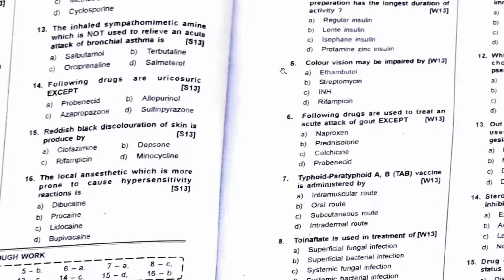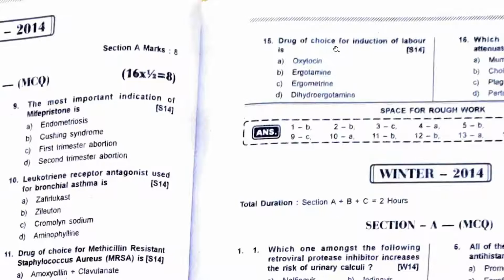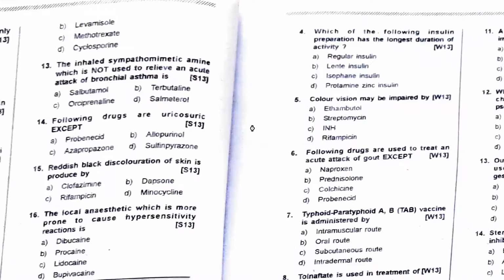Streptomycin, ototoxicity, nephrotoxicity. Longest duration of action, actually it should have been degludec. But if degludec is not there, you should use lente. And long acting is your glargine and detemir. And lispro, aspart, glulisine were your ultra short acting, right?